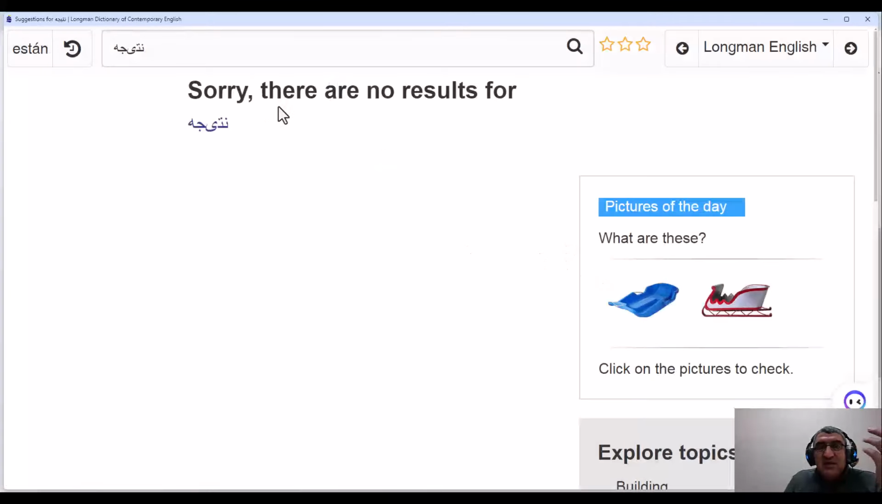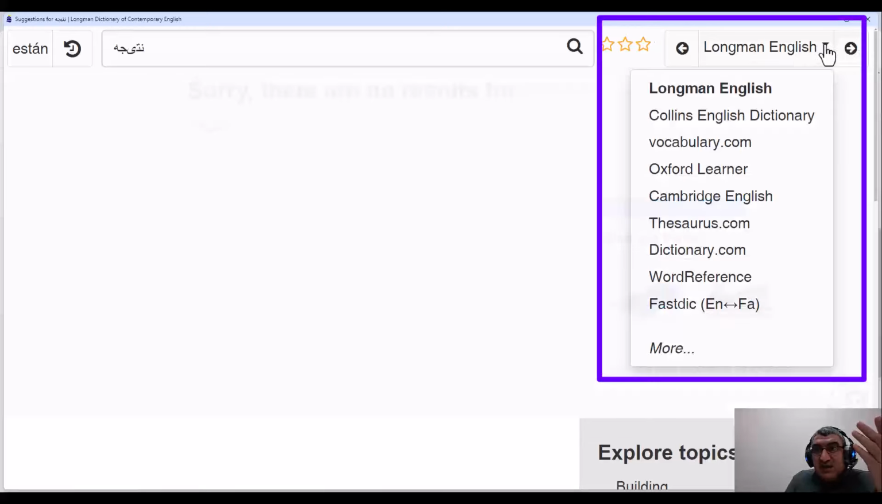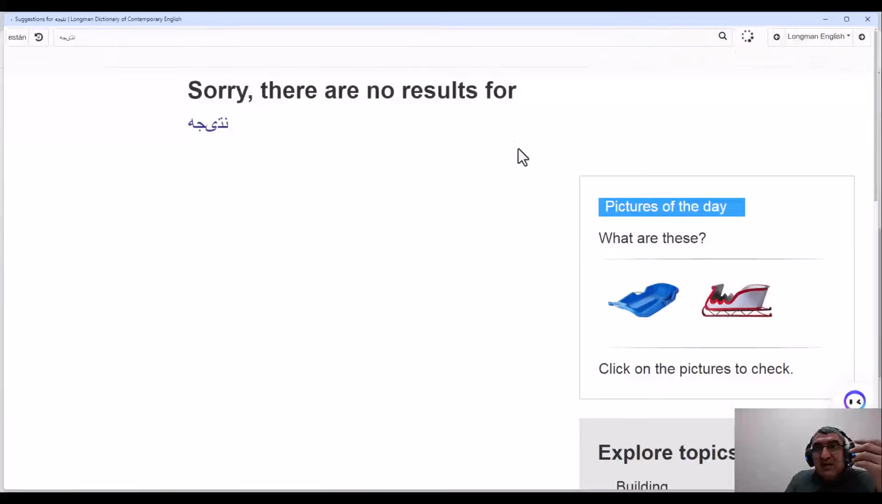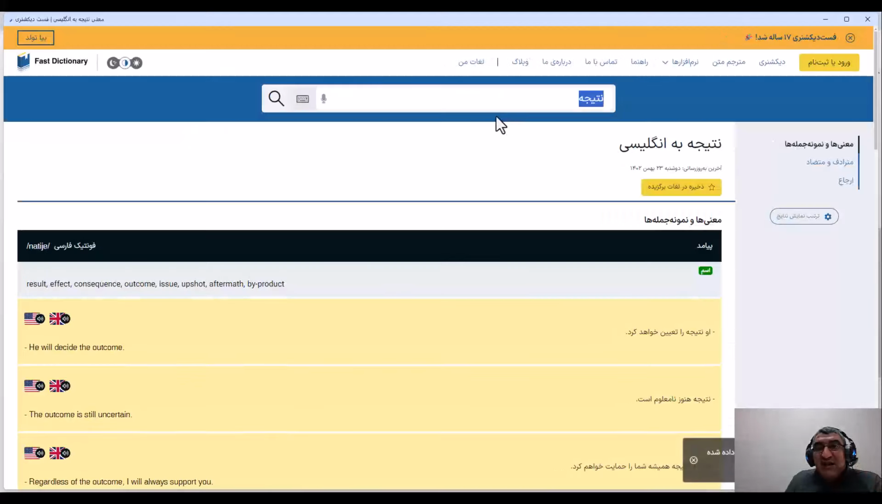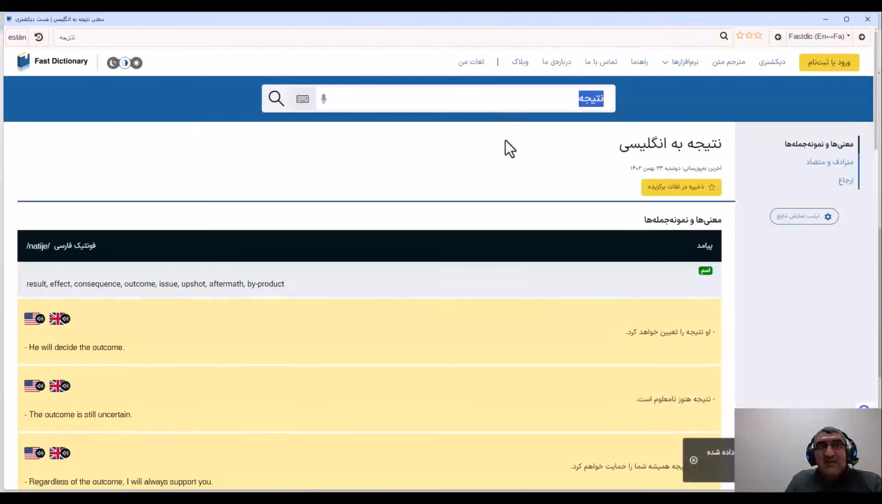But you see it says sorry, there are no results for it because it is looking automatically at the last dictionary that I have searched, Longman dictionary. I can click in this arrow and click on one of the Farsi dictionaries that I have added, for example this fast dictionary, and see the meaning of the word natije. It means result, outcome, you see,